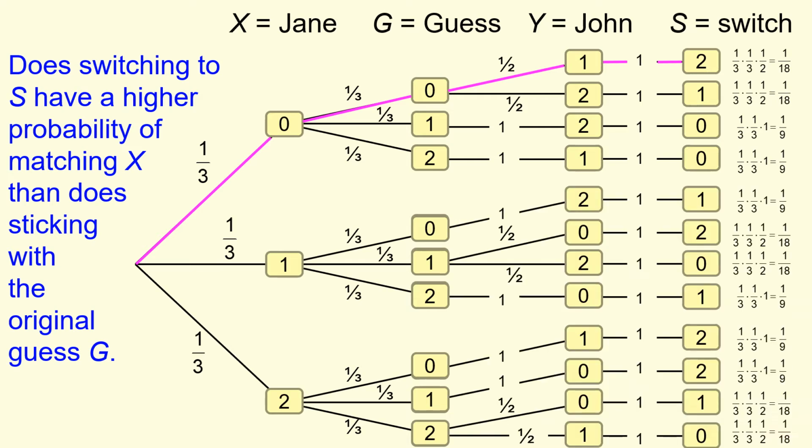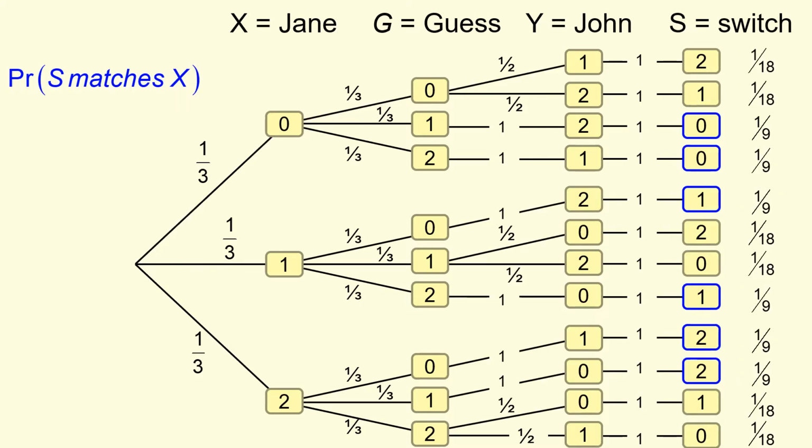And we can see this process carried out through the entire tree. Then we can ask, what is the probability that switching matched X? So that's these blue edges here. And notice that if Jane guesses 0 and I switch to 0, then that's what we're looking for.